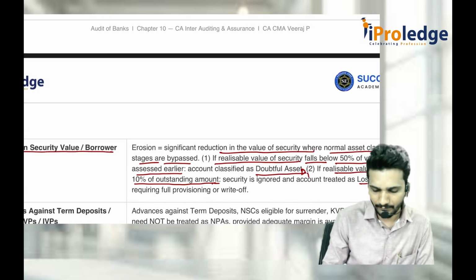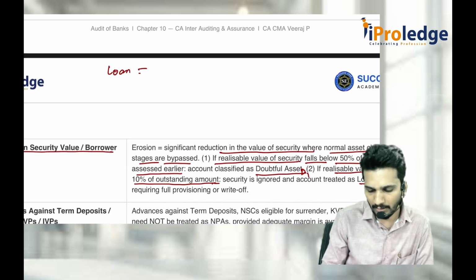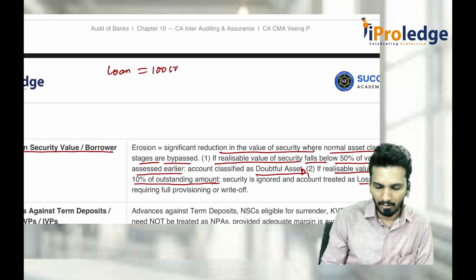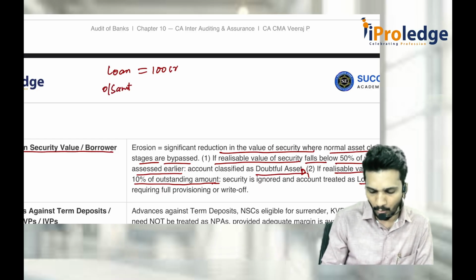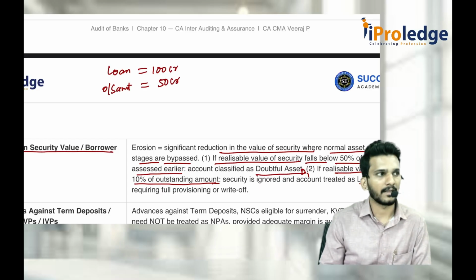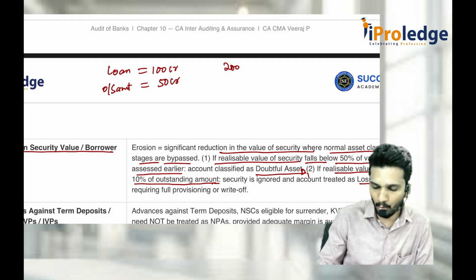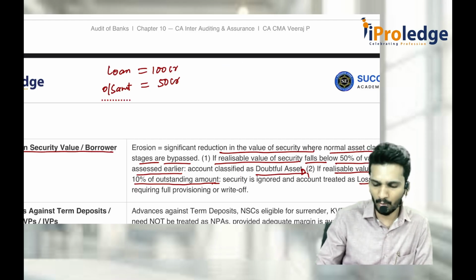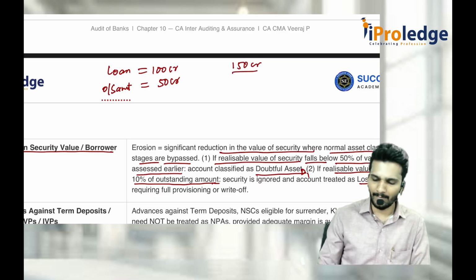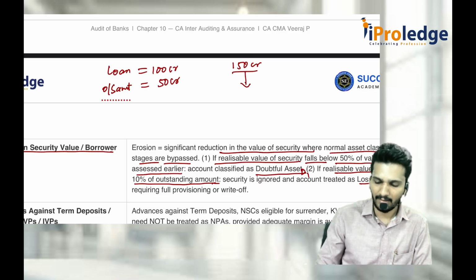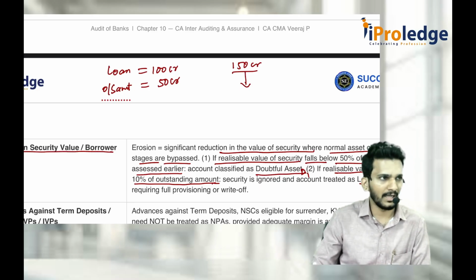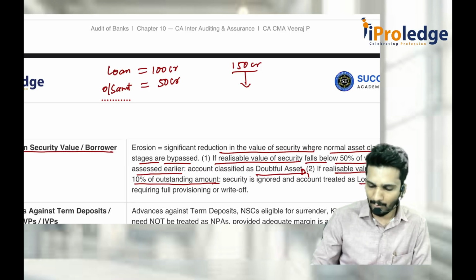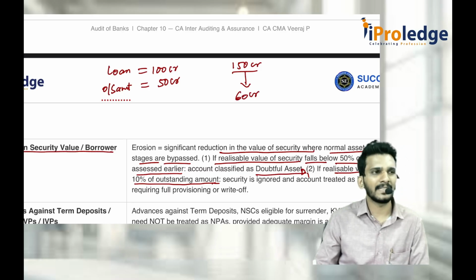For example, loan is equal to 100 CR, outstanding amount is equal to 50 CR. The security value is 200 CR. For example, not 200, we'll take it as 150 CR. Now, because of some XYZ factor, the value of the asset on that balance sheet date is assessed at 150 CR only. Latest assessment is 150. The value comes down to 60 crore because of some XYZ factor.